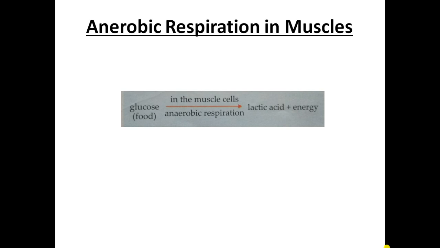One more interesting thing I want to tell you about anaerobic respiration: it is also seen in some parasitic organisms. Do you remember the parasitic plants we had learned, like Cuscuta, which live inside and on the host body? Here we are talking about parasitic animals, like the roundworm, tapeworm and flatworm.